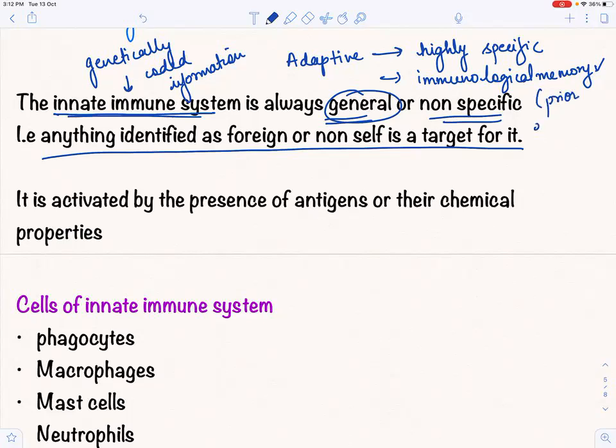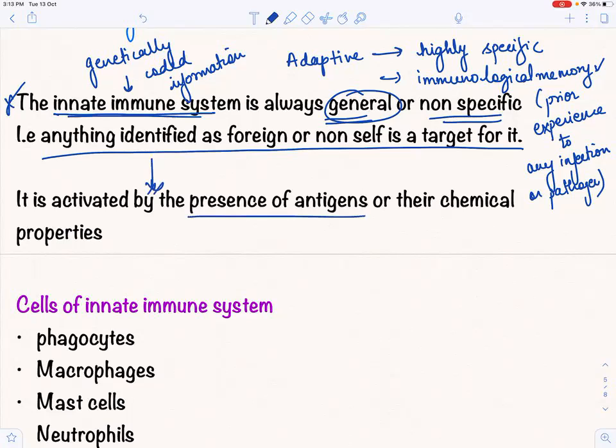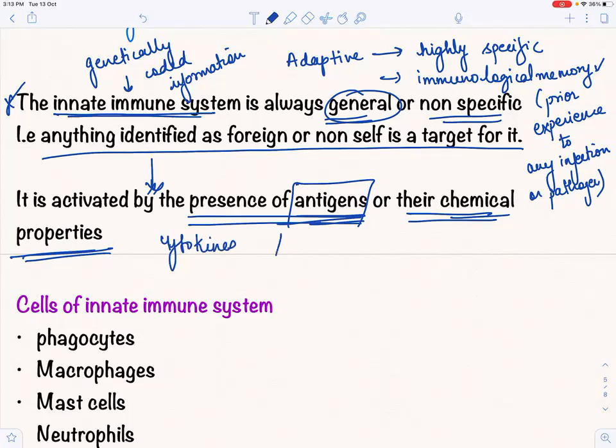Prior experience to the infection, to any infectious agent, any pathogen, right? So this much is very easy. I just wrote this sentence, and it is activated by what? Innate, by the presence of antigens or their chemical properties, meaning cytokines or chemokines. Chemical properties means cytokines or chemokines, right? And we'll do many other things when we delve into detail.